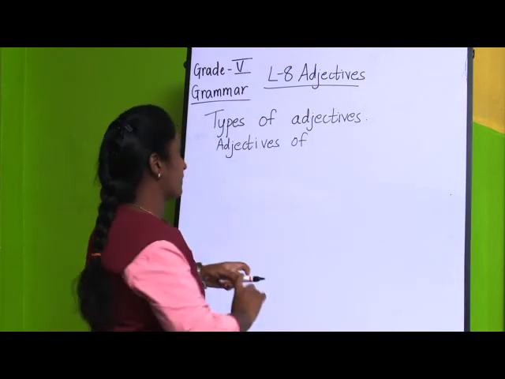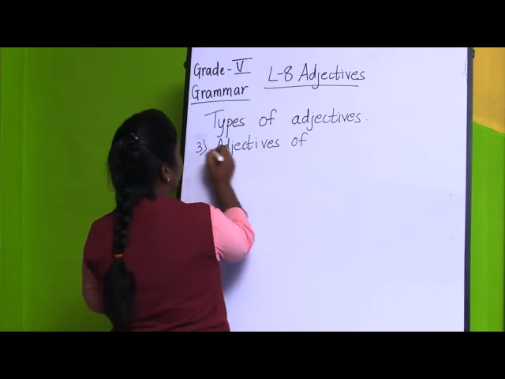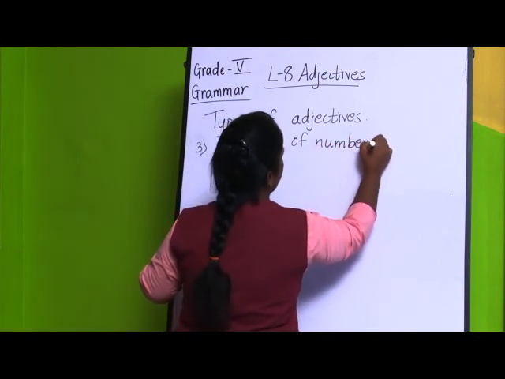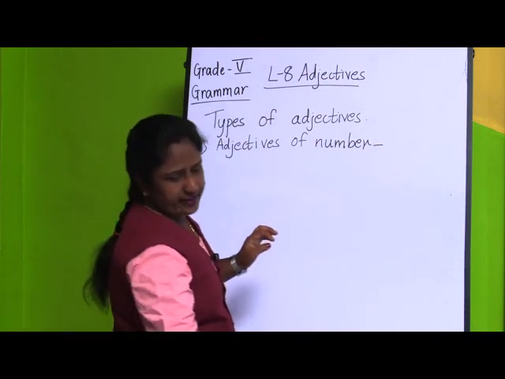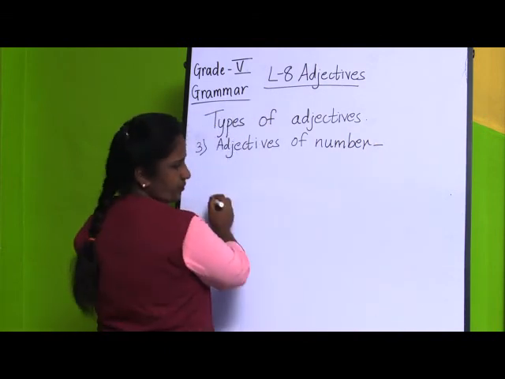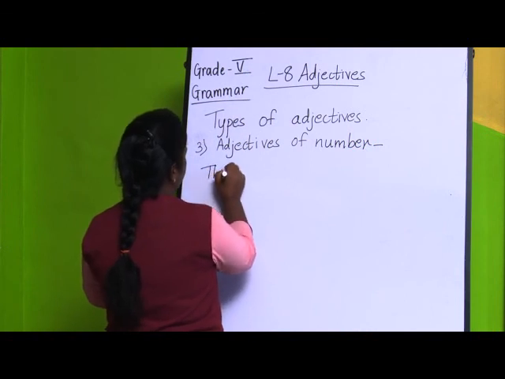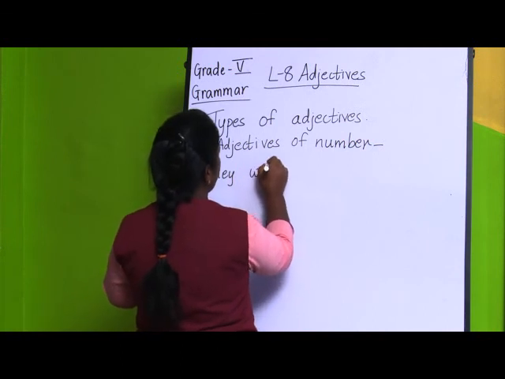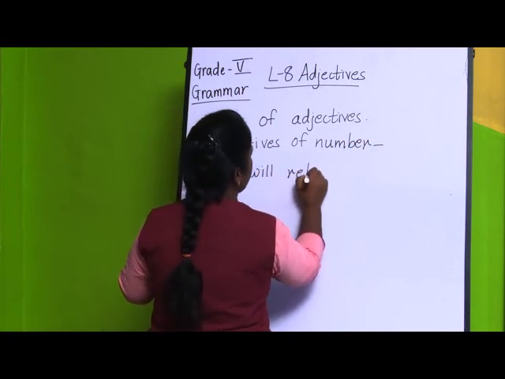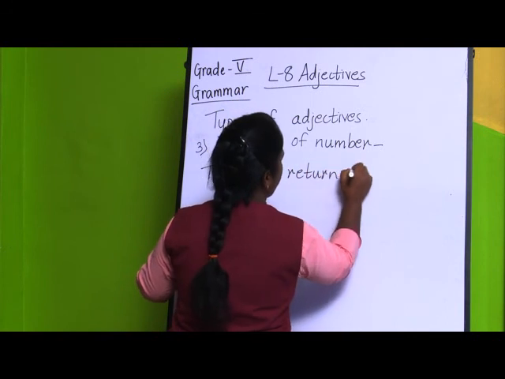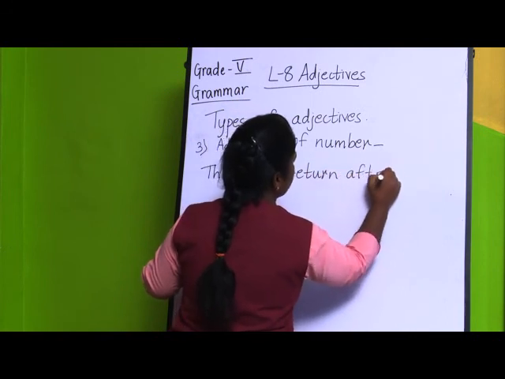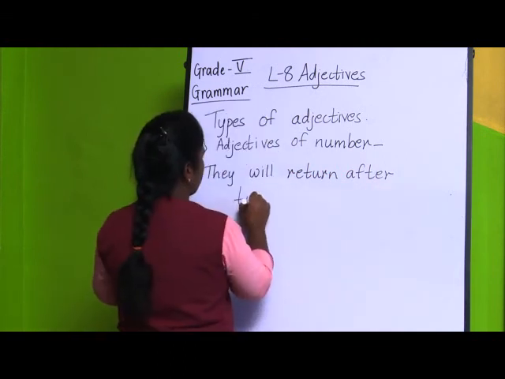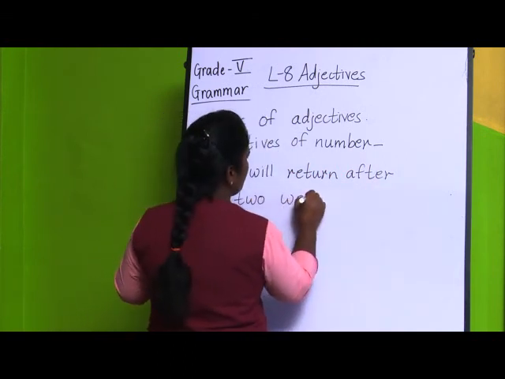But now, if you see adjectives of number, if I take one example: they will return after 2 weeks.